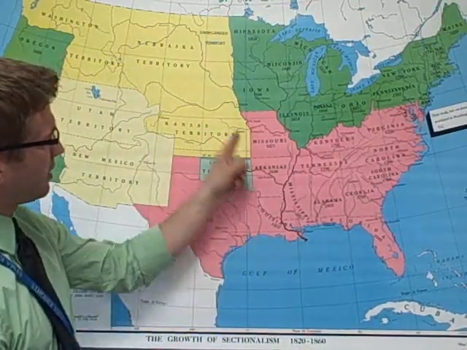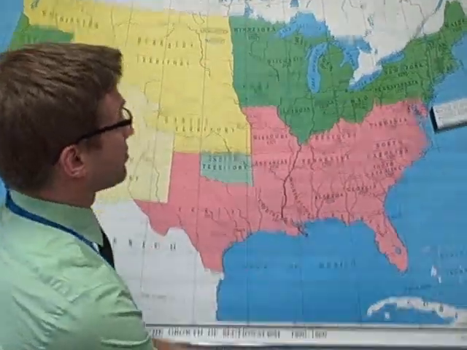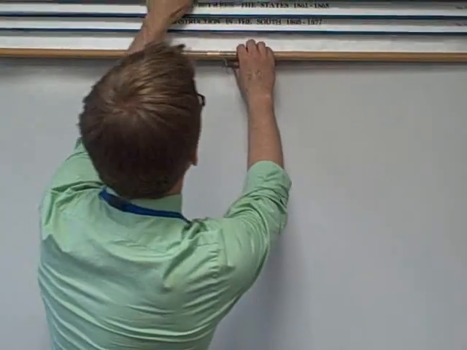And that brings us to the Kansas-Nebraska Act in about 1855, I want to say 1855. And what they decide here is we've got this territory here, the Kansas and Nebraska territory. Let's see if we can find a better map for us here. We've got this Kansas and Nebraska territory here looking to become a state. And they decide that they're going to determine the fate of this state via popular sovereignty. Now, popular sovereignty, that's just a fancy way of meaning that the people get to vote.